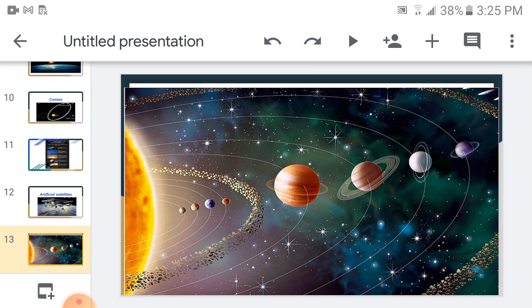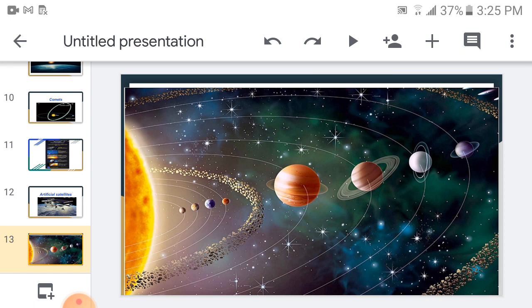Now what is the solar system? The solar system means the family of the sun with all its planets and all the other different celestial bodies. That is known as the solar system. How does it keep all the planets in their places? That is due to gravity. So how many planets are there? There are 8 planets and their moons.